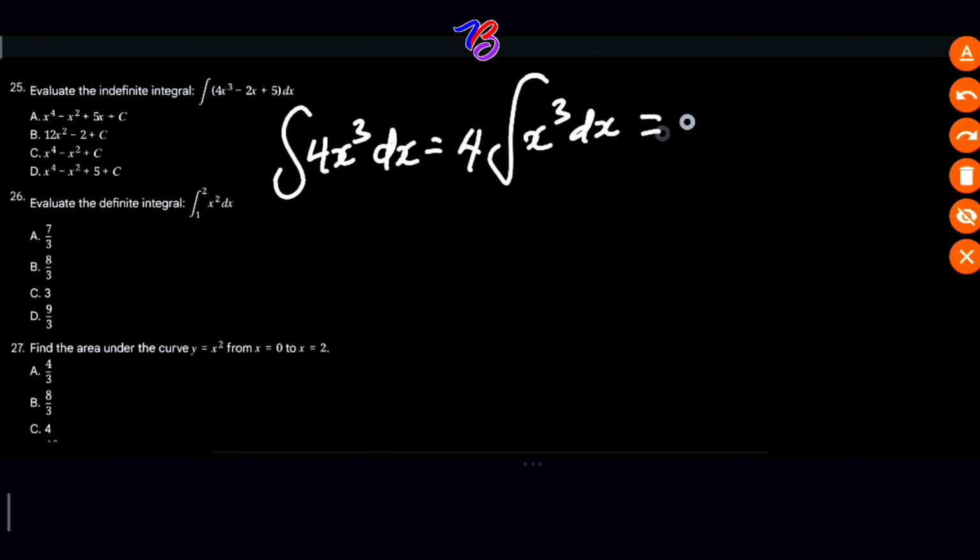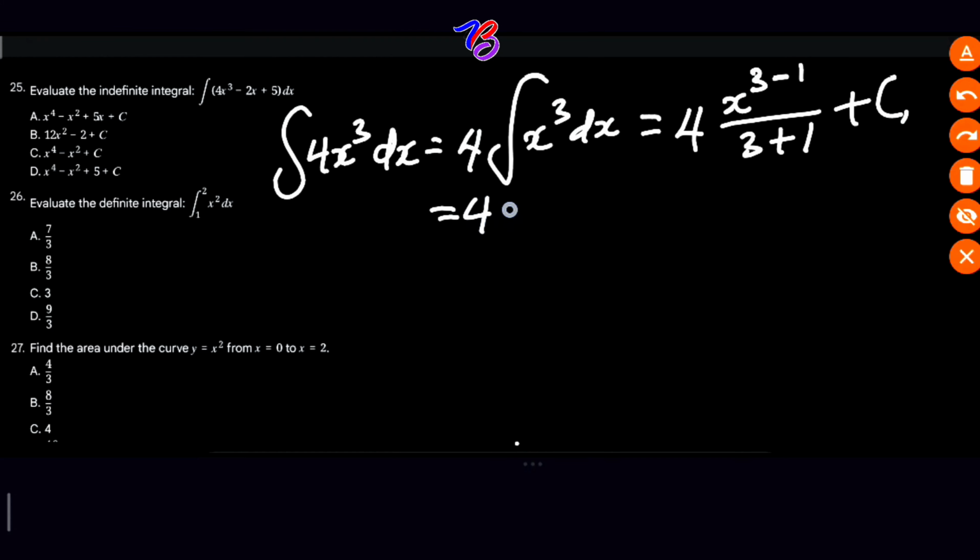And this will equal 4 times x raised to 3 plus 1, all divided by 3 plus 1, then plus your constant. Let's call it C1. So this will equal 4 times x raised to power 4, all divided by 4, plus constant C1.